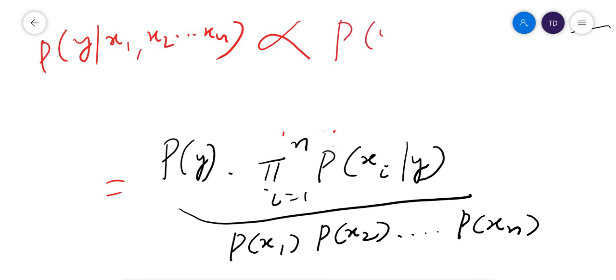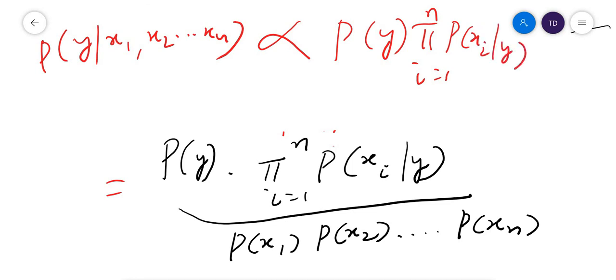Then probability of y, then again pi, i equal to 1 to n, probability of xi given y. So we have changed it like that.